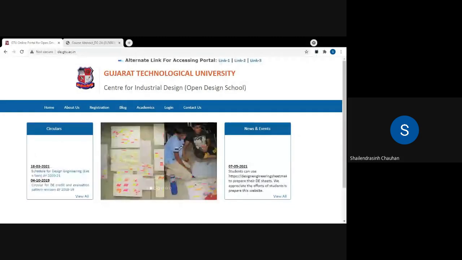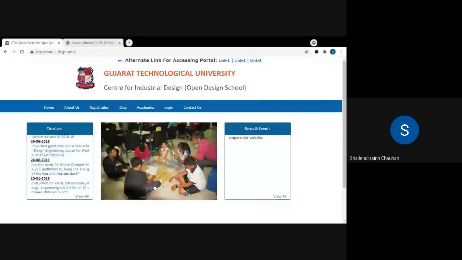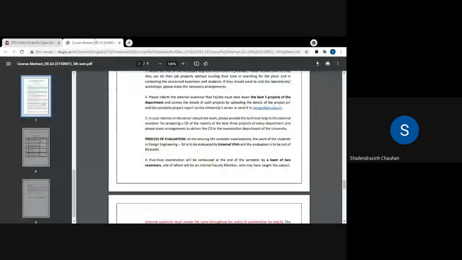So as we have discussed, the first step will always be selecting the problem definition. So for your fifth semester DE subject, what should be the problem definition? First of all, let us understand that part.